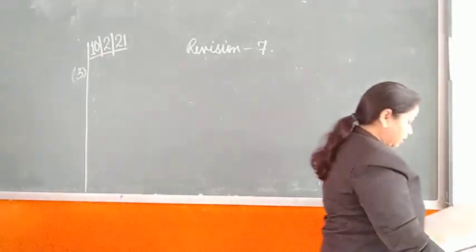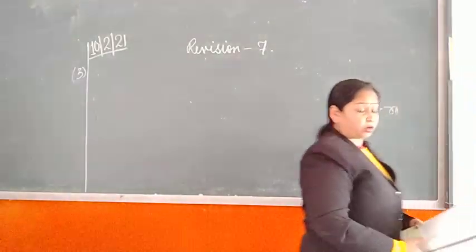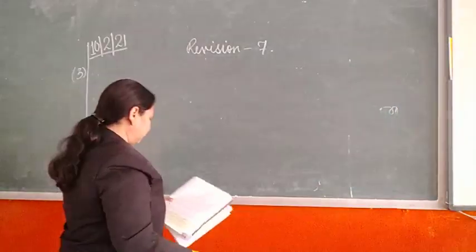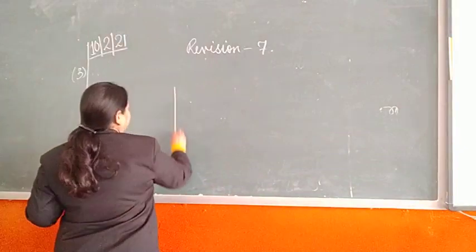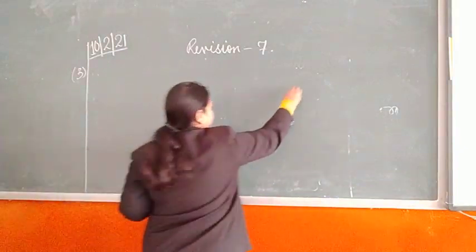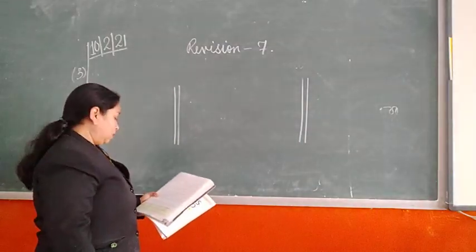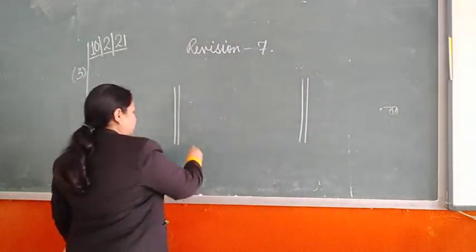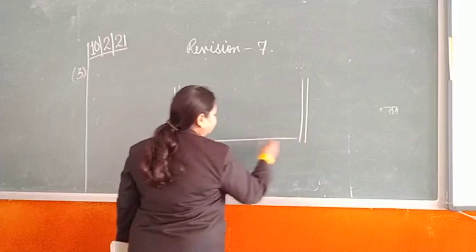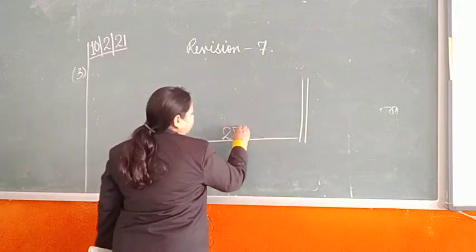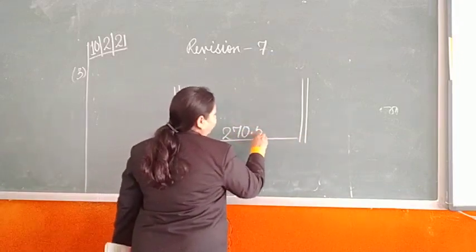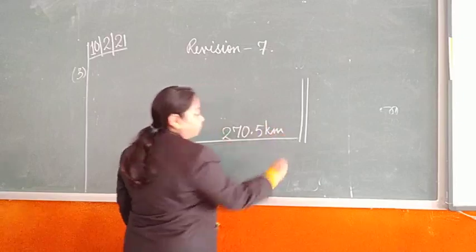So for that, understanding is very important. It's given that there are two towers, one tower is here and one tower is here. Two towers are given, and the total distance between these two is 270.5 kilometer, okay.